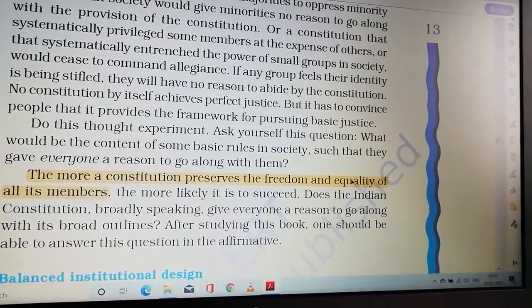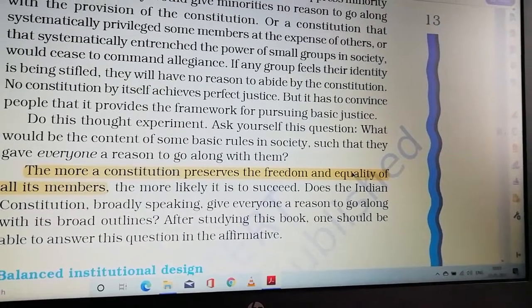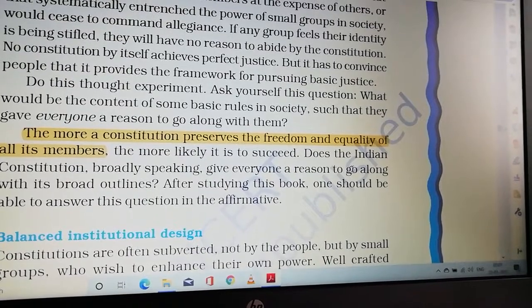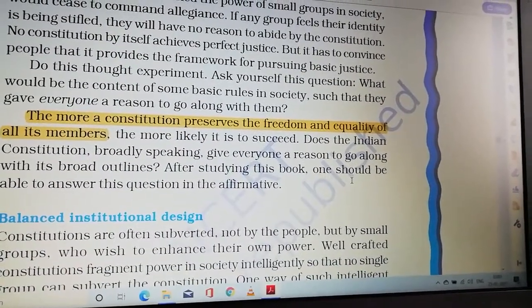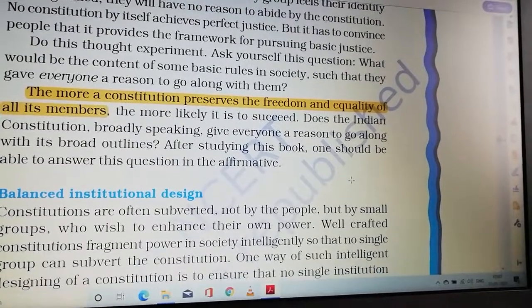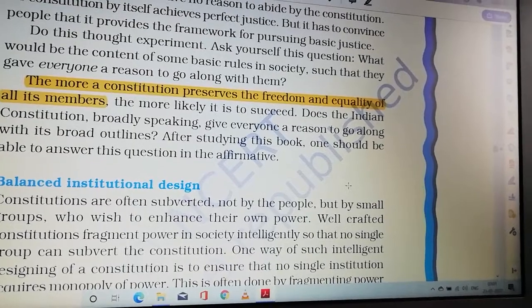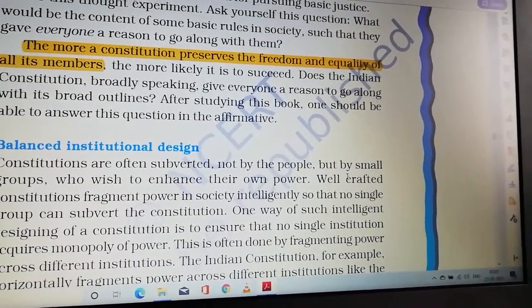If any group feels their identity is being stifled, they will have no reason to abide by the constitution. No constitution by itself achieves perfect justice, but it has to convince people that it provides the framework for pursuing basic justice.